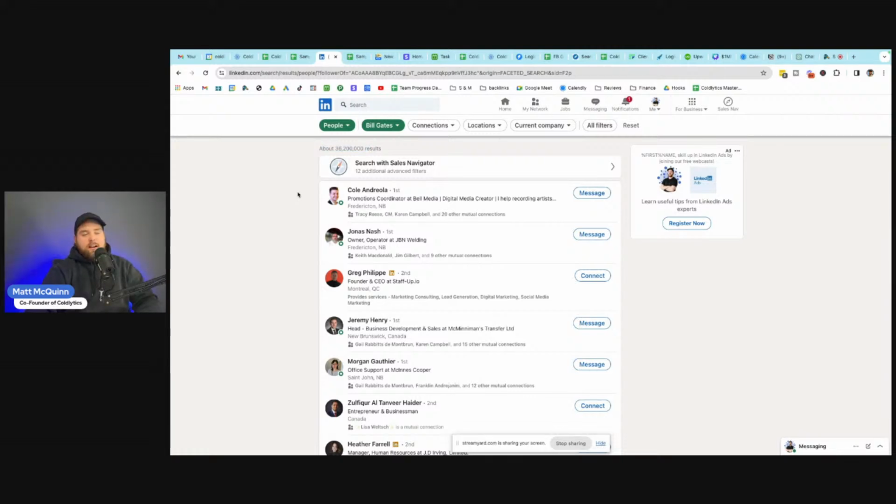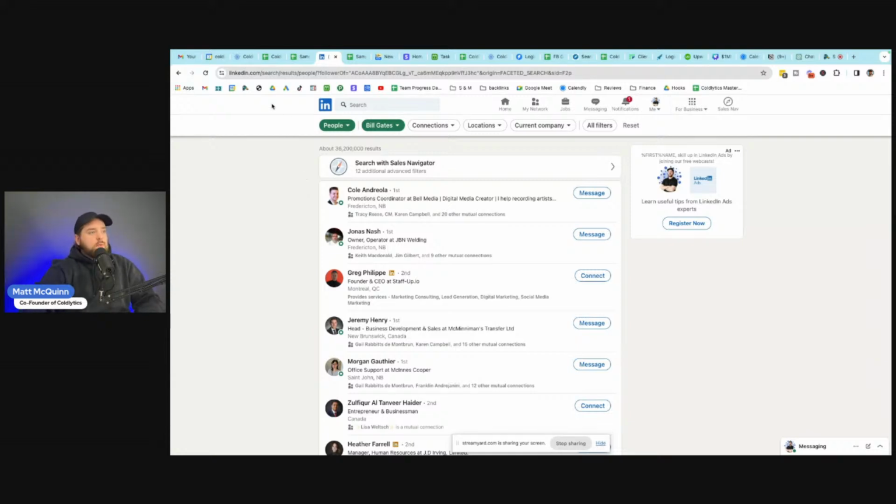Now, this is a very generic example. You would want to find somebody who's more personalized to your industry, who has an authoritative voice in your particular sector. That might be a sales leader or a marketing leader or an HR expert, etc., whatever it may be. Find those people. Don't just go with somebody super generic like Bill Gates, where everybody knows Bill Gates and therefore nobody knows Bill Gates. It's not really relevant to any particular niche. Everybody knows who he is. Find somebody who's hyper relevant to what you're doing in your space.